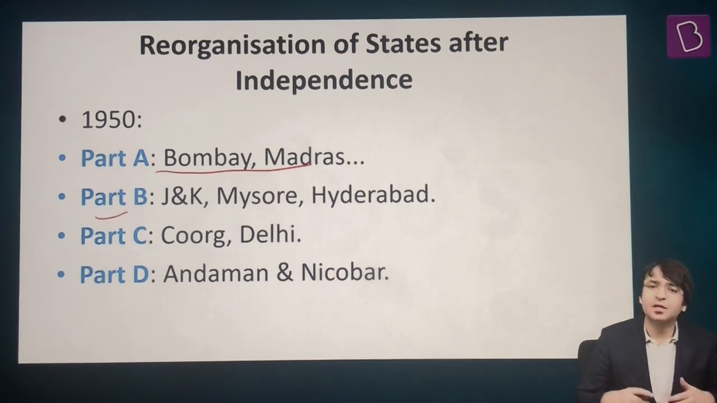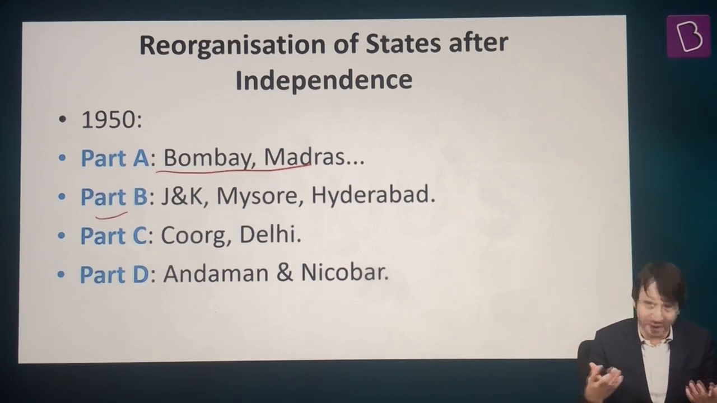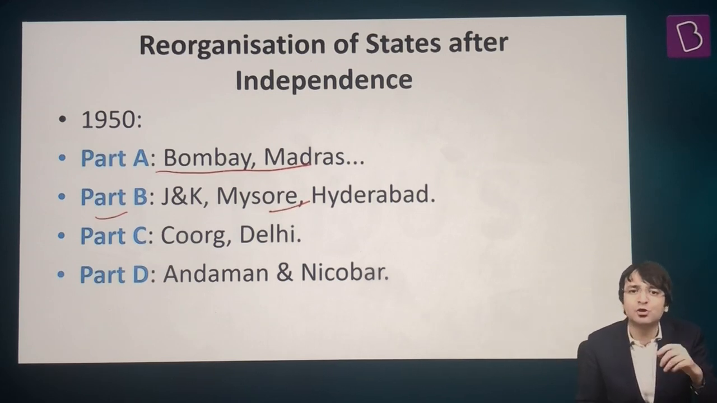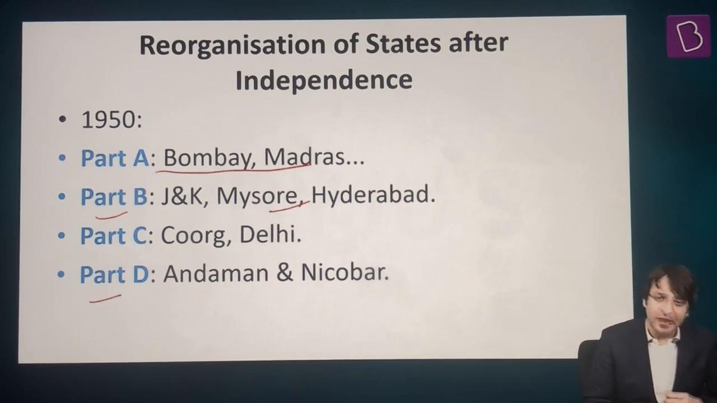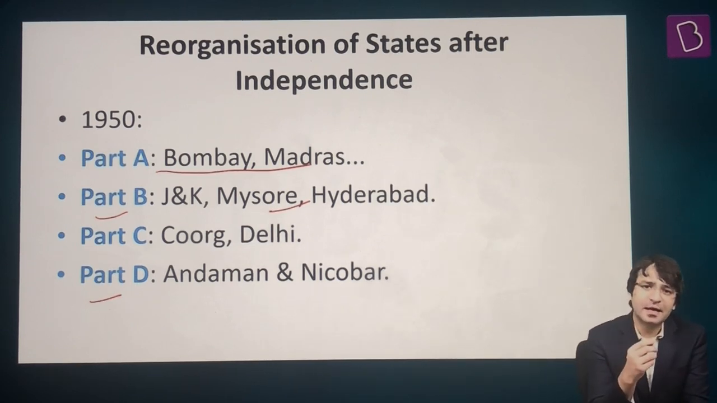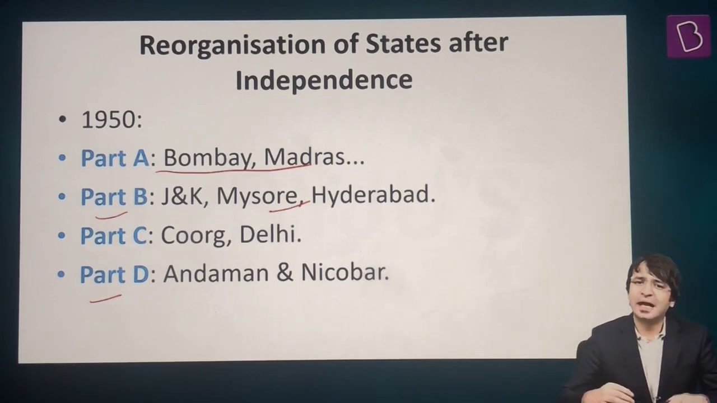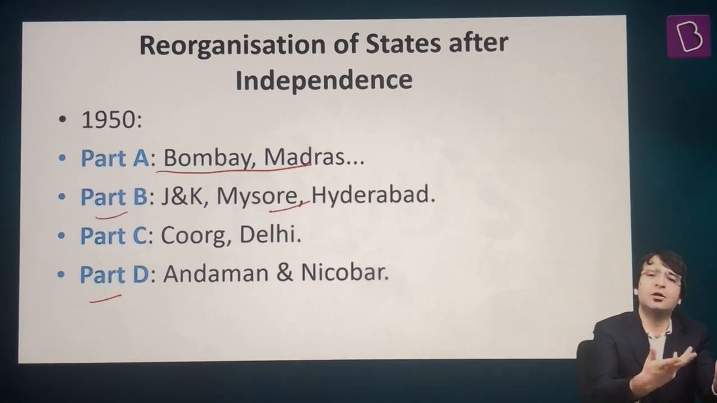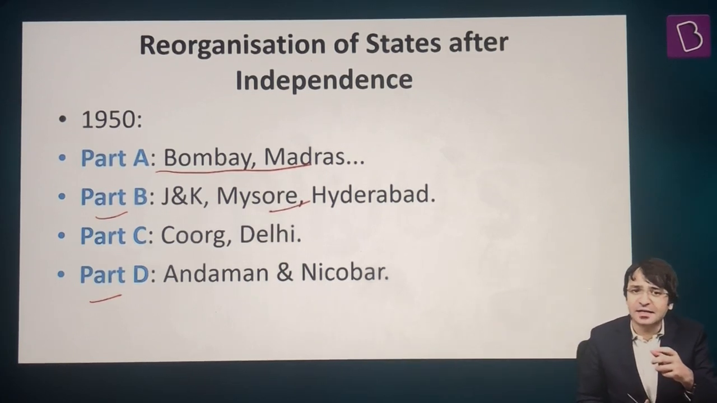Similarly, Part B, princely states, Jammu and Kashmir, Hyderabad, Mysore. Part C, which during the British rule were under the control of chief commissioner, for example, Delhi, Coorg. And in Part D, we had Andaman and Nicobar Islands. Then the question was, let's reorganize this country. Let's delete this Part A, B, C, D differentiation, and let's reorganize this country into states or states and union territories.